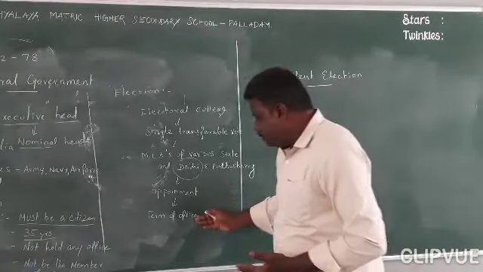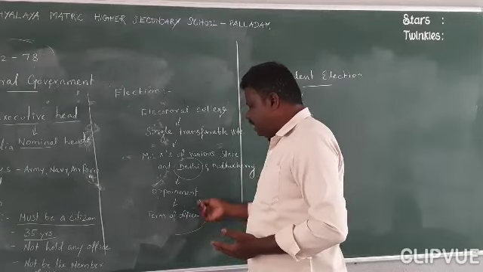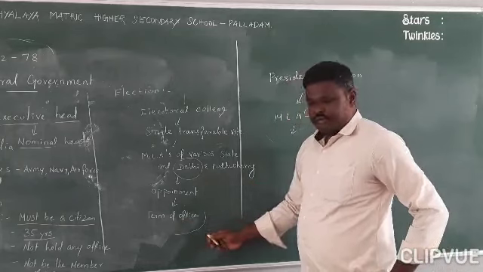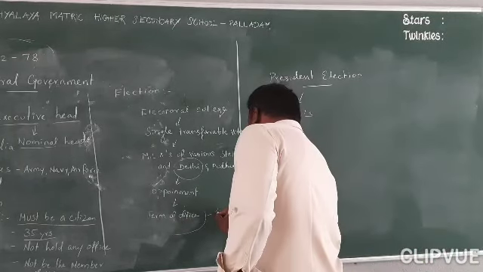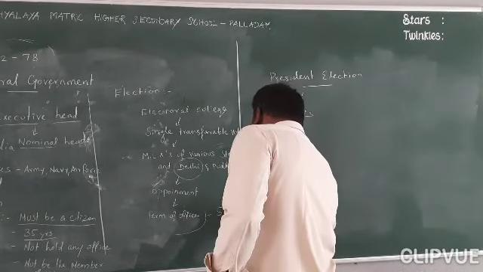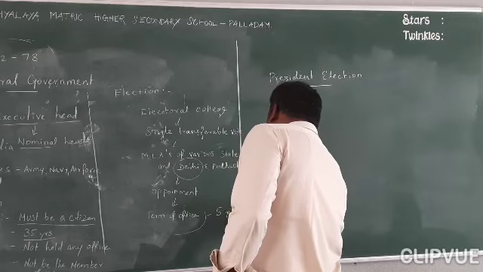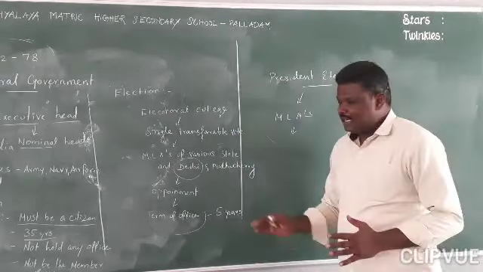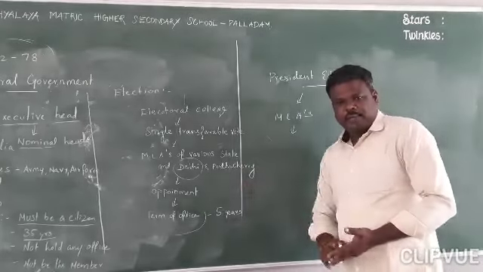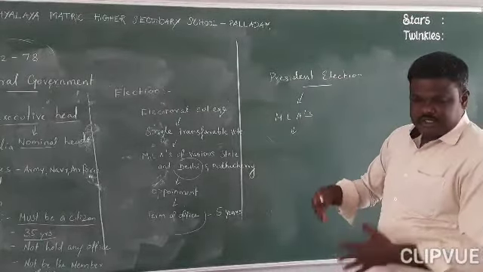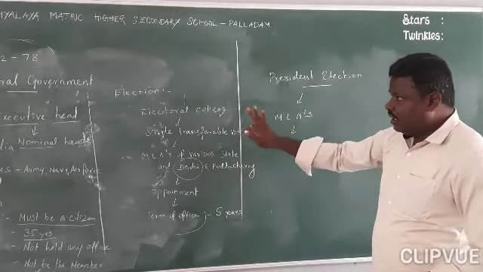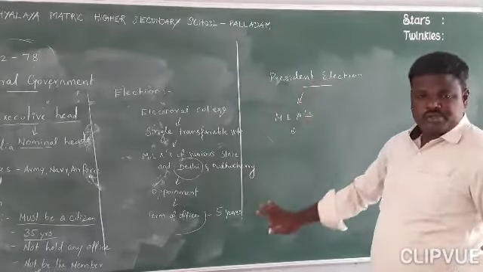So how many years is the term? The term of office is 5 years. Why 5 years? Because all the important categories, like MLAs, MPs, President, and Chief Minister, everybody has a 5-year term of office, and it is the same for the President also.